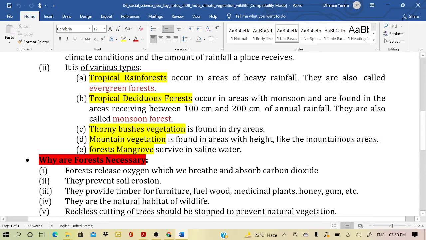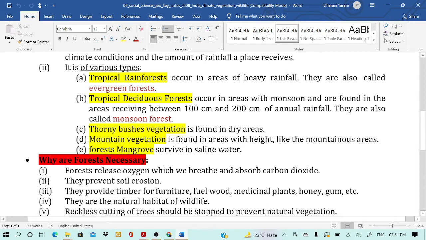Then tropical deciduous forests occur in areas with the monsoon, and they are found in areas receiving between 100 centimeter and 200 centimeter of annual rainfall. They are called monsoon forests. In India they are found in the central and southern part, except the Western Ghats. This is the tropical deciduous forest, found in some part of the Western Ghats and also in central and southern parts.